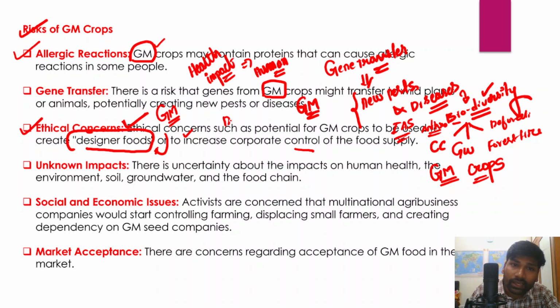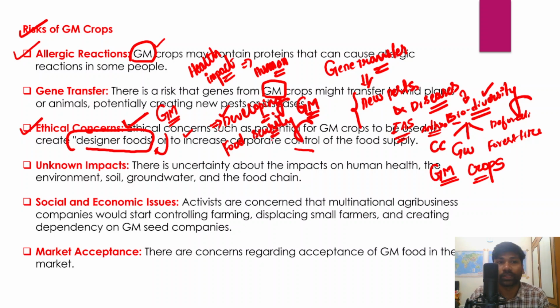It would certainly impact developing and underdeveloped countries like India. India is a developing country, and underdeveloped countries in Africa are also impacted by such large-scale control of the food supply by corporates. It also creates problems, and food security issues will also be created. And similarly, there are some unknown impacts as well. So what unknown impacts do we have?